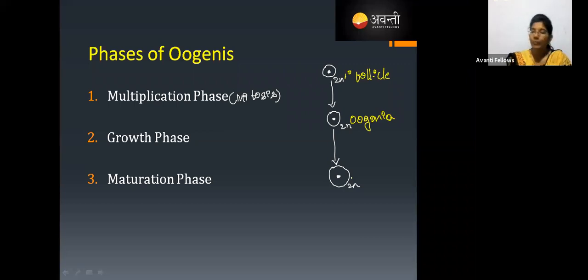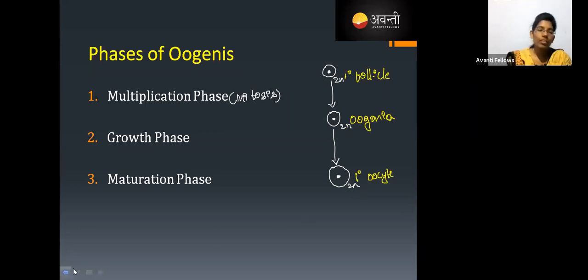But whereas in oogenesis, it is called the oocyte, exactly the primary oocyte. Okay, this is the primary oocyte.